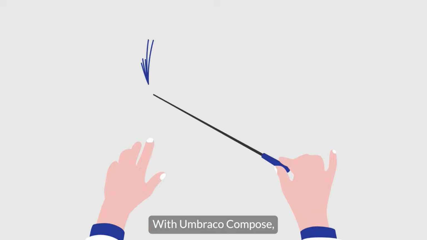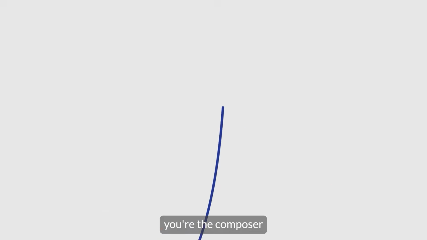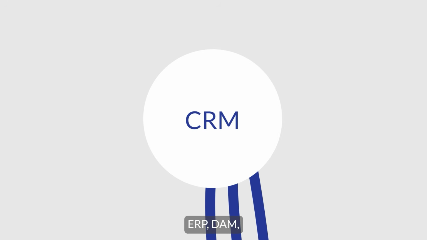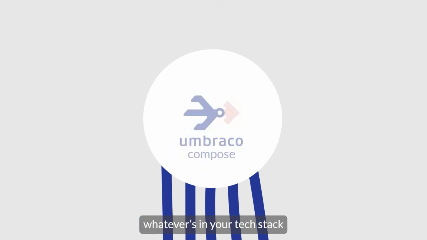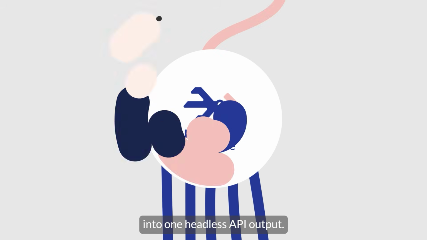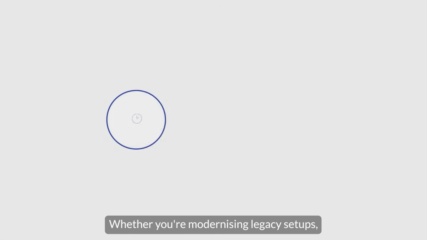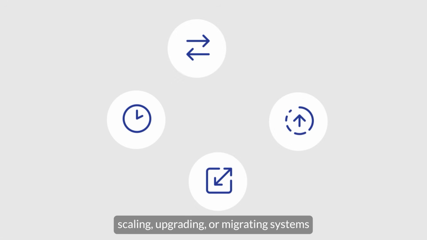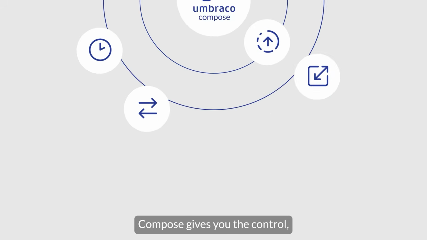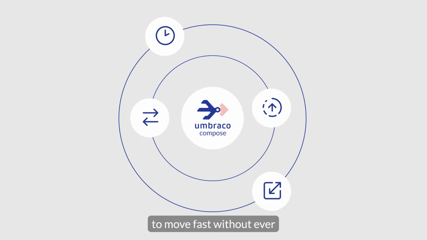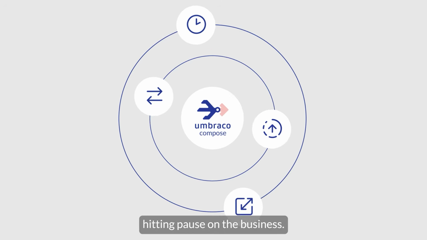With Umbraco Compose, you're the composer. Orchestrating data from your CMS, PIM, CRM, ERP, DAM, whatever's in your tech stack, into one headless API output. Whether you're modernizing legacy setups, scaling, upgrading, or migrating systems, Compose gives you the control, clarity, and performance to move fast, without ever hitting pause on the business.